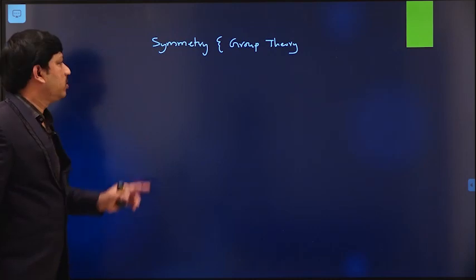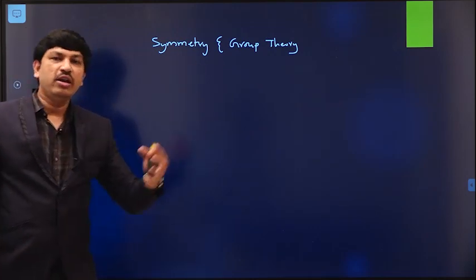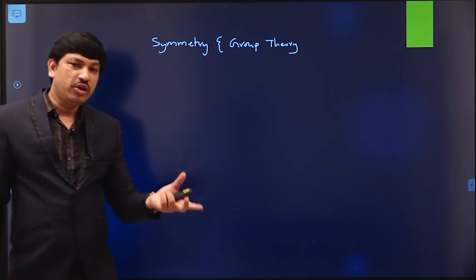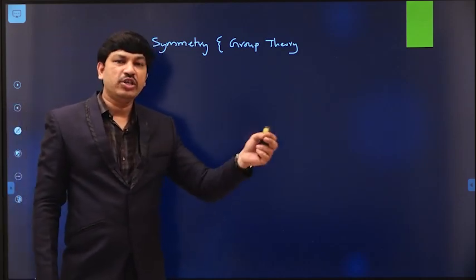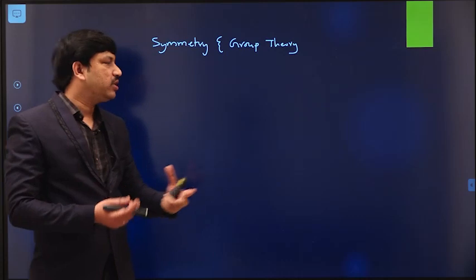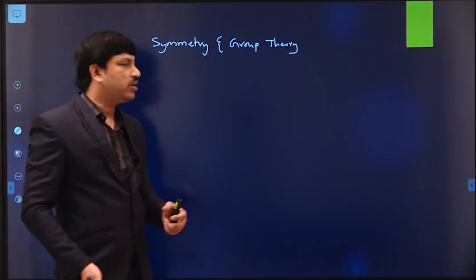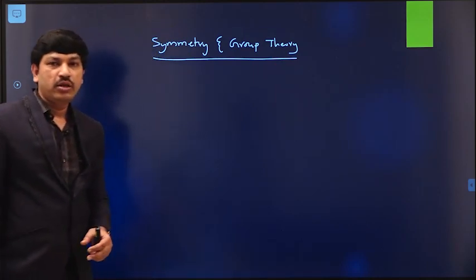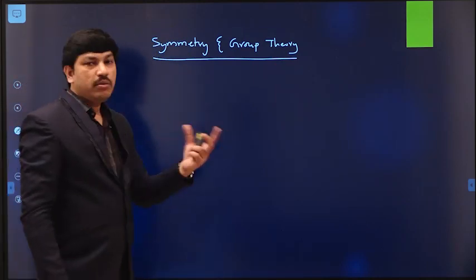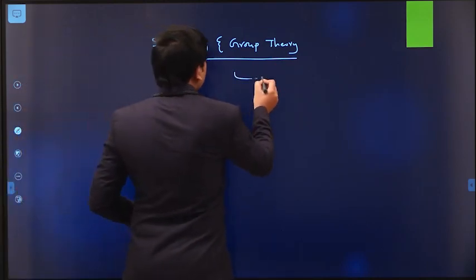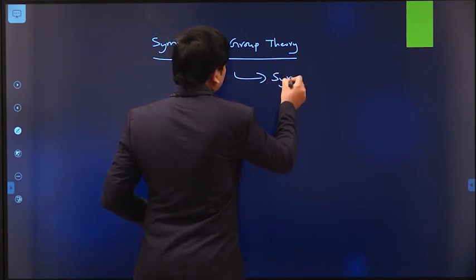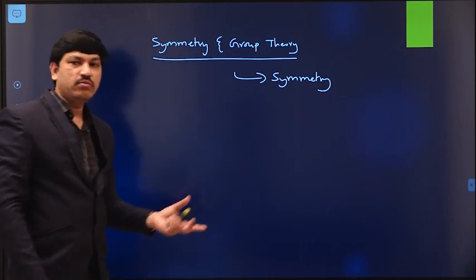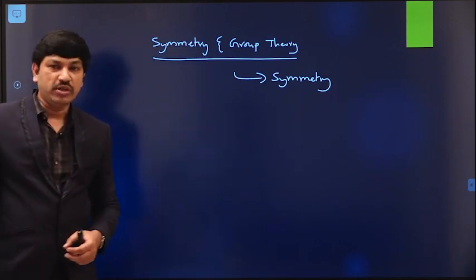Symmetry group theory concept. Symmetry group theory mainly focuses on predicting the symmetry of various molecules, atoms and orbitals in order to understand their stability and their reactivity. Sometimes we have to go through the symmetry elements also. Basically, it is useful to predict the symmetry of an atom, a molecule, or any object.